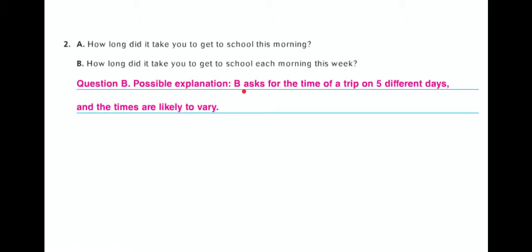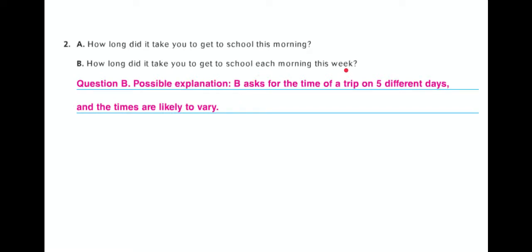This might not be exactly what you were thinking for an explanation, but it should be this basic idea. Question B asks for the time of a trip on 5 different days, and the times are likely to vary. So anytime you're trying to prove that a statistical question is in fact a statistical question, you probably should include the word vary in there, or likely to vary.